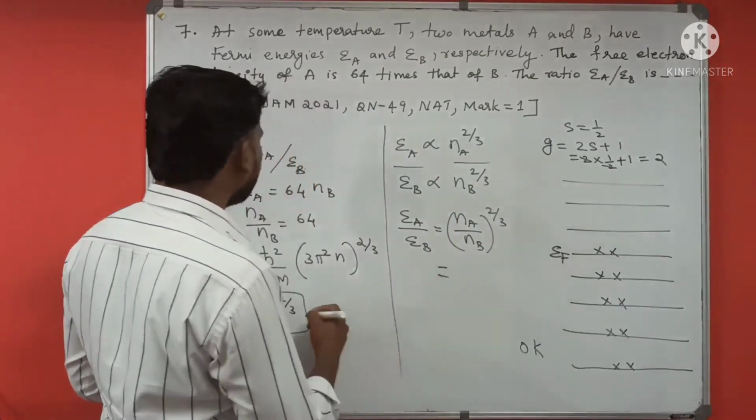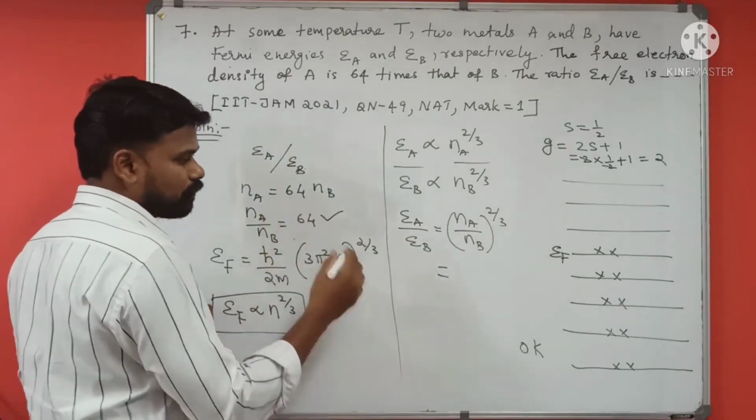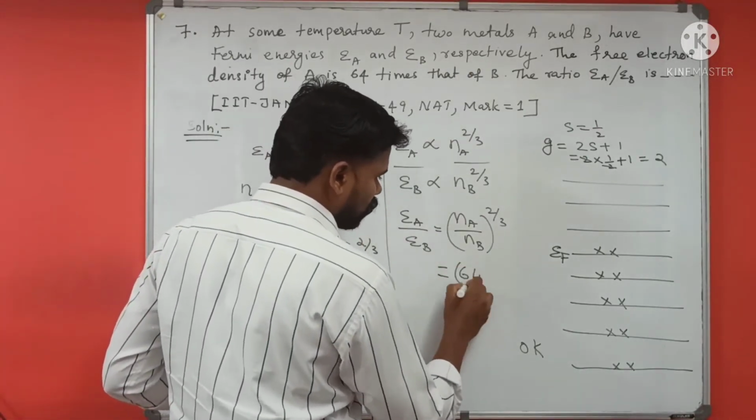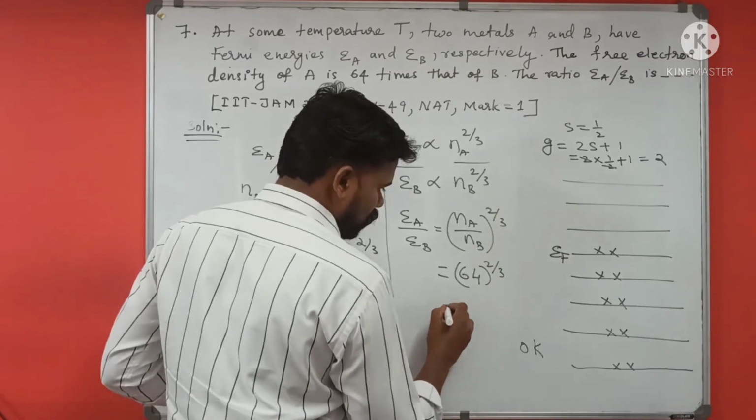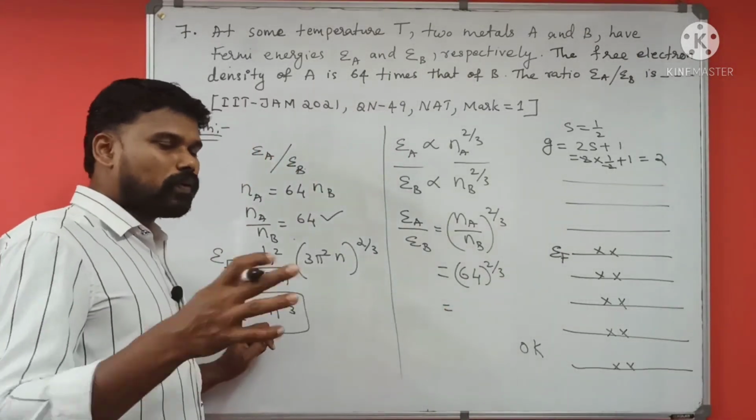So what is Na by Nb given in the question? That is 64. So it is 64 raised to 2 by 3. Okay. What is 64 raised to 2 by 3?